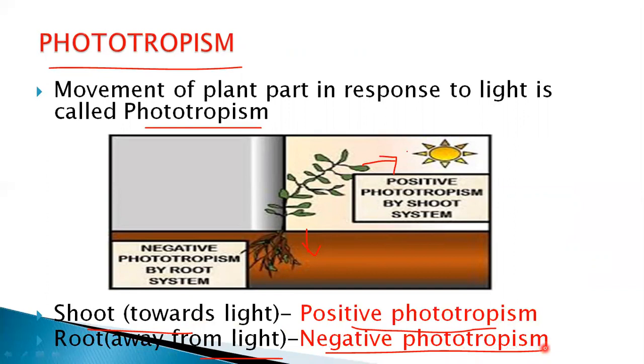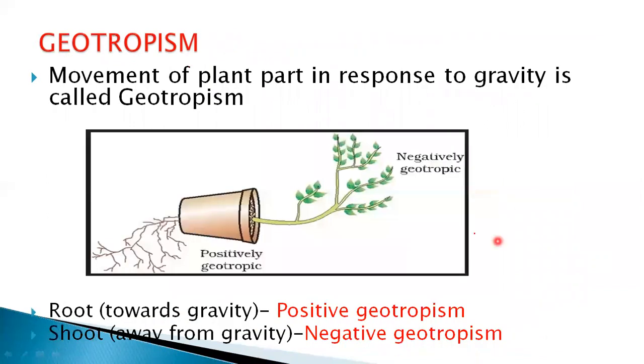Understood? Yes, we'll move on to the next trophism, that is geotrophism. As the word tells, geo means earth or gravity. Movement of a plant part in response to gravity is called geotrophism. The plant part is showing a response, a growth movement. Such a type of movement we call geotrophism.